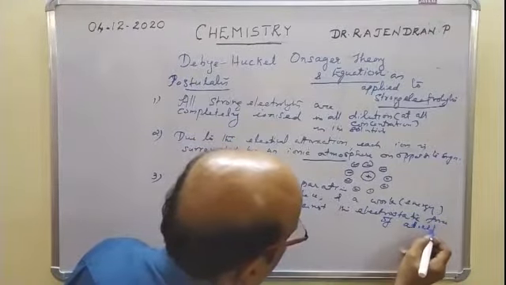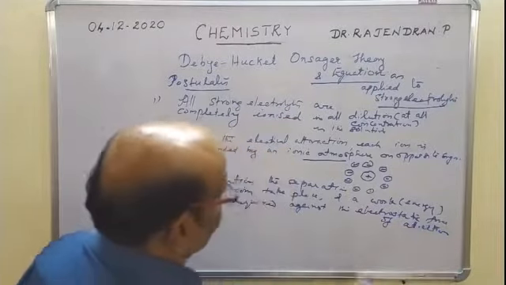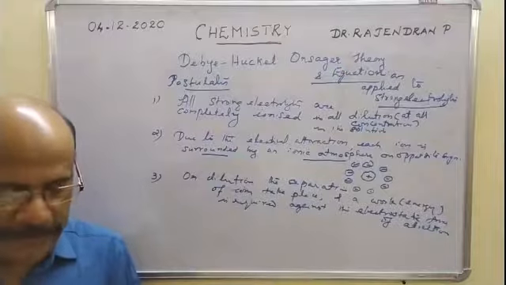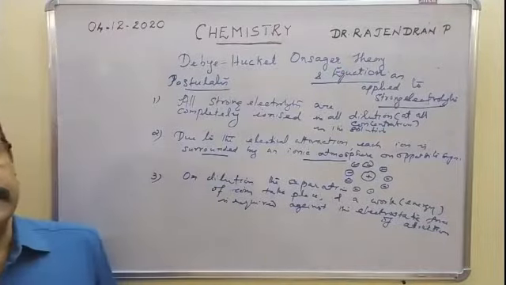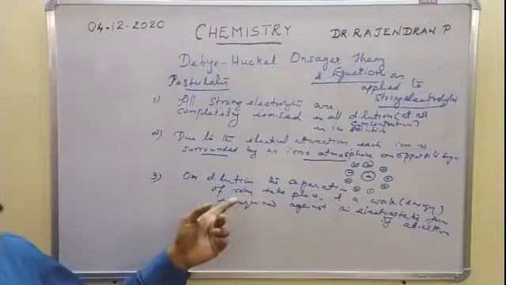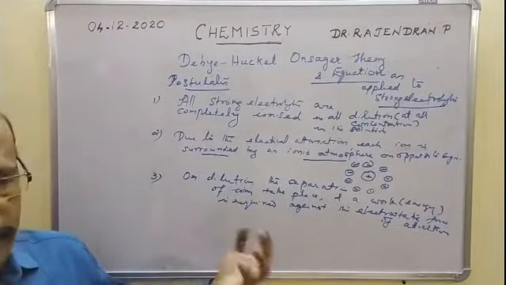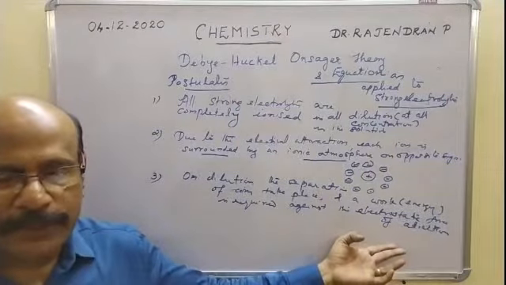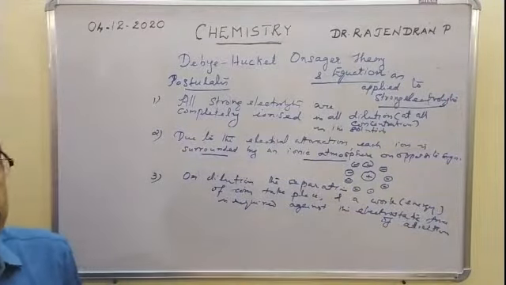So what I want to mention is that during the dilution, the electrical conductance of the solution increases. It is due to the separation of the ions from the electrostatic force of attraction, thereby leading to the increase in the ionic mobility.